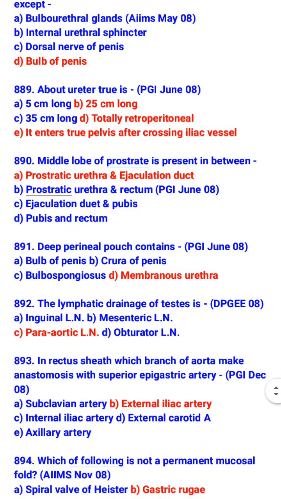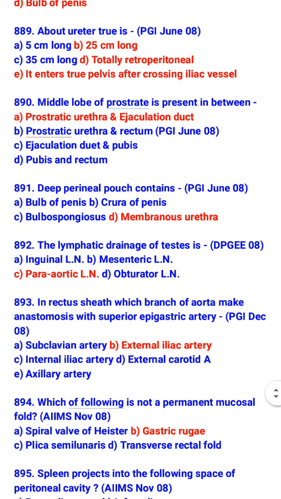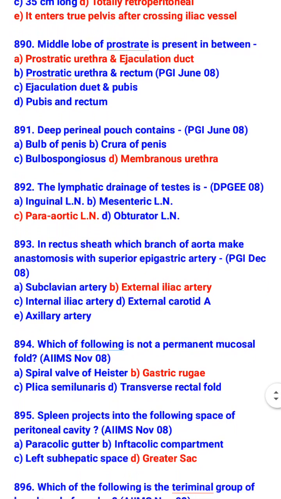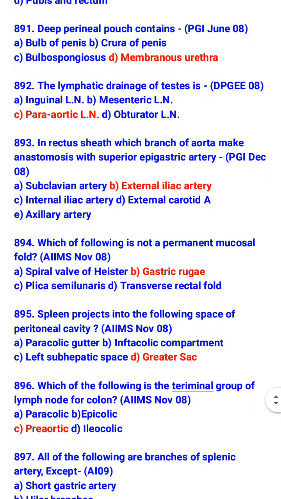Deep perineal pouch contains membranous urethra. The lymphatic drainage of testis is para-aortic lymph node. In rectus sheath, which branch of aorta makes anastomosis with superior epigastric artery, external iliac artery? Which of the following is not a permanent mucosal fold?